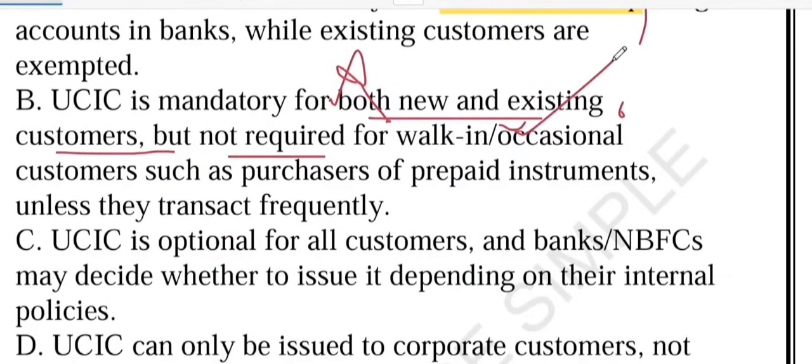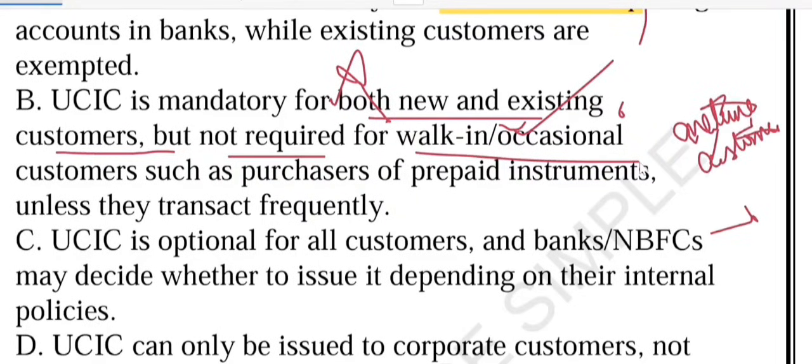This is correct because a regular customer must always have UCIC. But for a one-time customer, which we call a walk-in or occasional customer, like someone buying a prepaid card or a one-off product, UCIC may not be issued immediately.